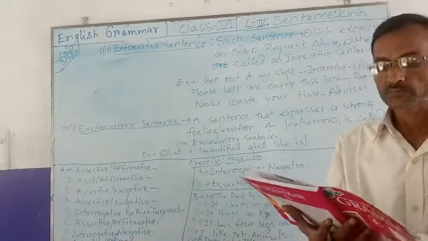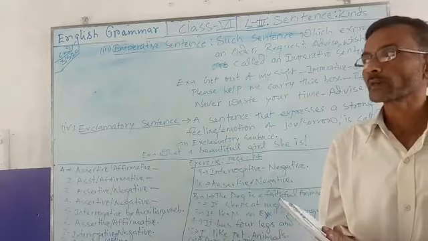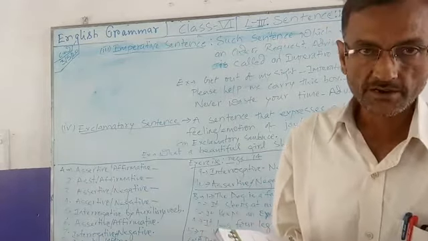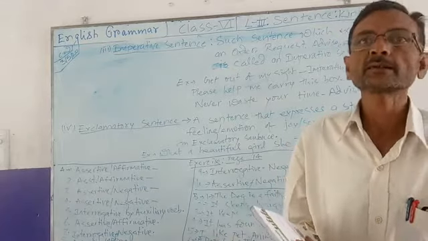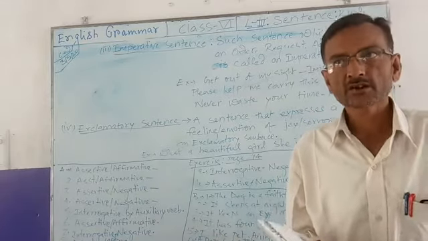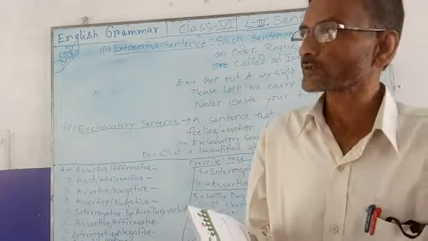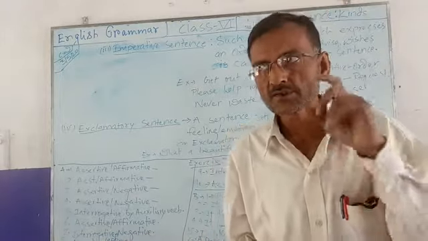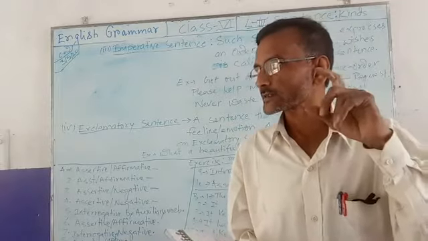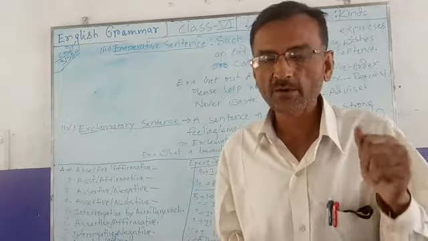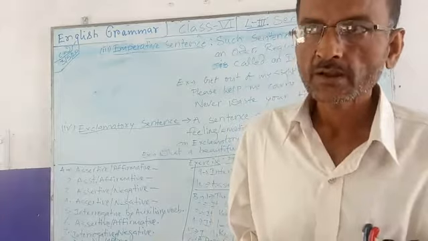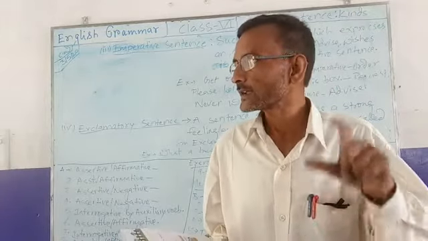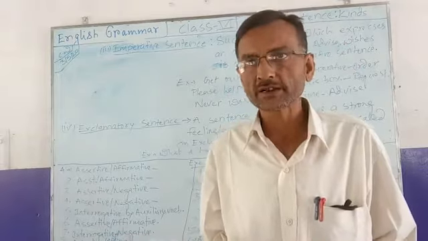So up till now we have learned that a sentence has 4 kinds, that is assertive, interrogative, imperative and exclamatory. Assertive sentences are those sentences which state facts or truth, or state something. It is called an assertive sentence. It has 2 kinds. One is affirmative and the other one is negative. When we add no or not to the affirmative sentences, it becomes a negative sentence.